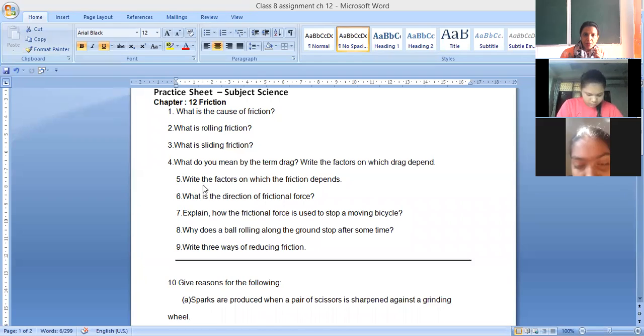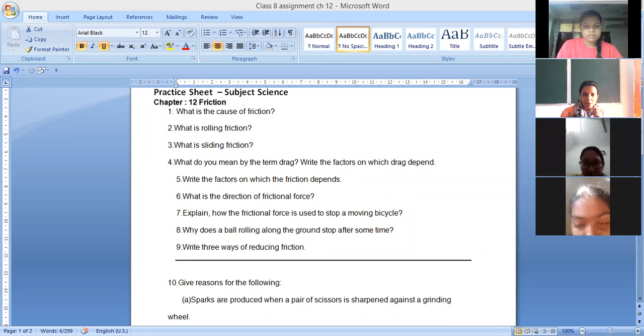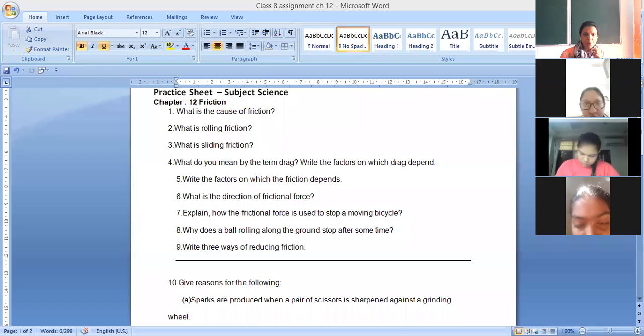Okay. Number 5, write the factors on which the friction depends. Friction किस पे depend करता है? That friction will be less or friction will be more. On what factors does it depend? General question is there. Friction ज़्यादा होगी, कम होगी. So on which factors does it depend?